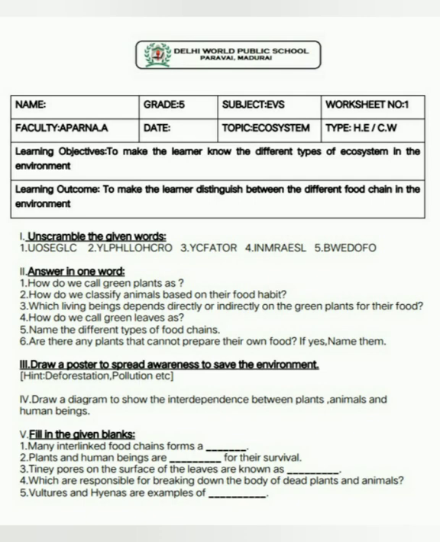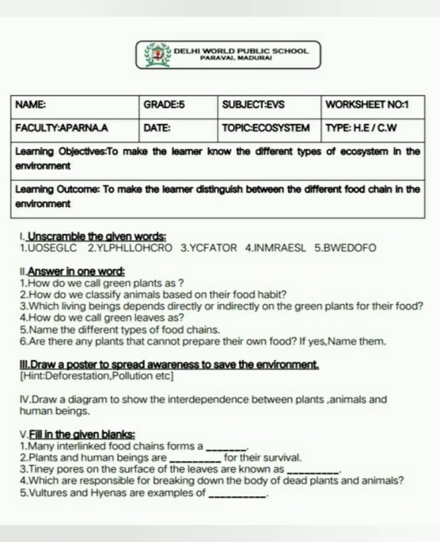Are there any plants that cannot prepare their own food? If yes, name them. Yes, it's insectivorous plants. Even though they can synthesize some carbohydrates, they cannot prepare their own food. That's why they trap insects by attracting them with attractive colors.